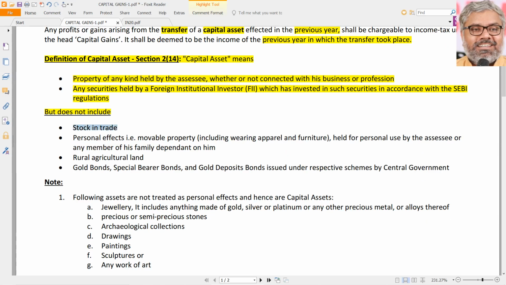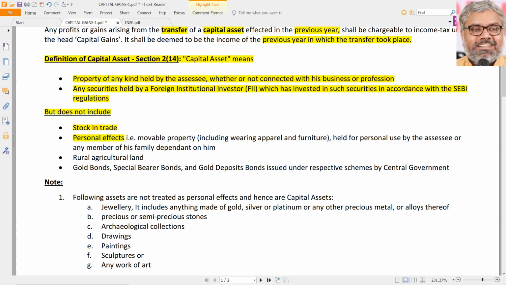First thing first, stock in trade. We know this already. Stock in trade cannot be a capital asset. If a particular person sells an asset in the normal course of business, that becomes his stock in trade. And when he sells that, whatever revenue he generates, naturally that will be taxable under the head of PGBP. It has nothing to do with capital gains, because stock in trade itself is not a capital asset. Second, personal effects are not capital assets.